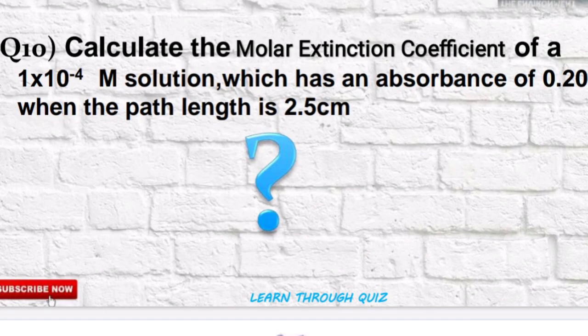The final question of the quiz contest was a numerical. Yes, we had to calculate the molar extinction coefficient of a 1 × 10^-4 molar solution which has an absorbance of 0.20 and the path length was 2.5 cm.